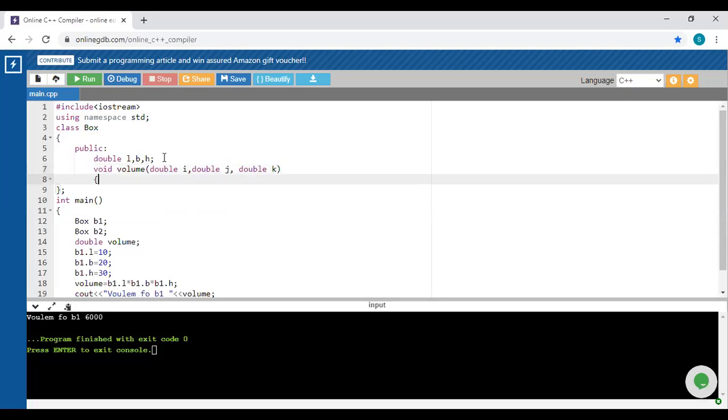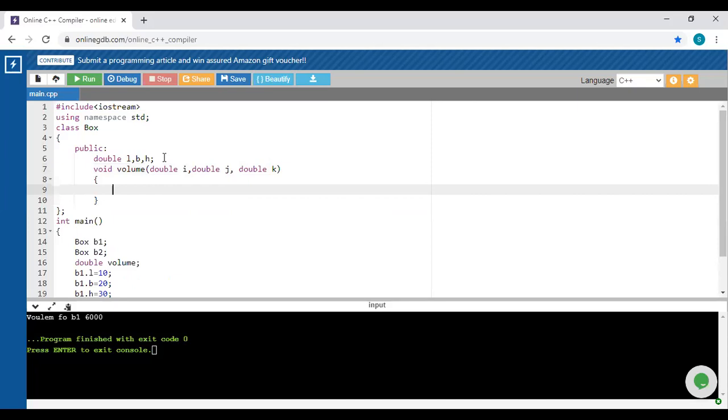Suppose you have to define that particular definition itself here in this code, then calculate that volume here itself, volume as i, then j, and then k.